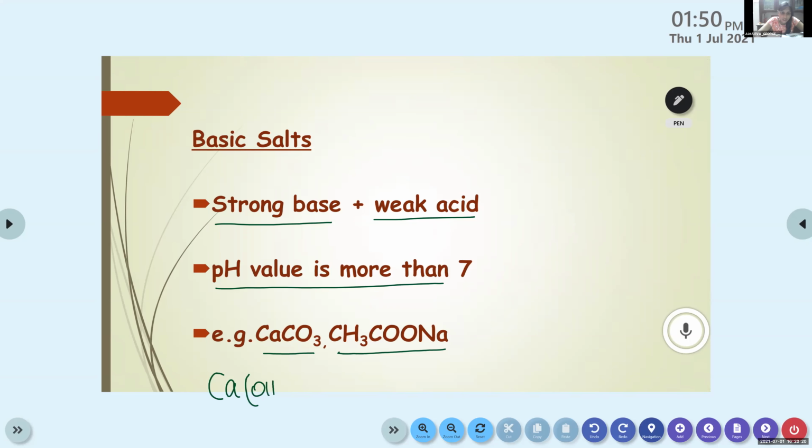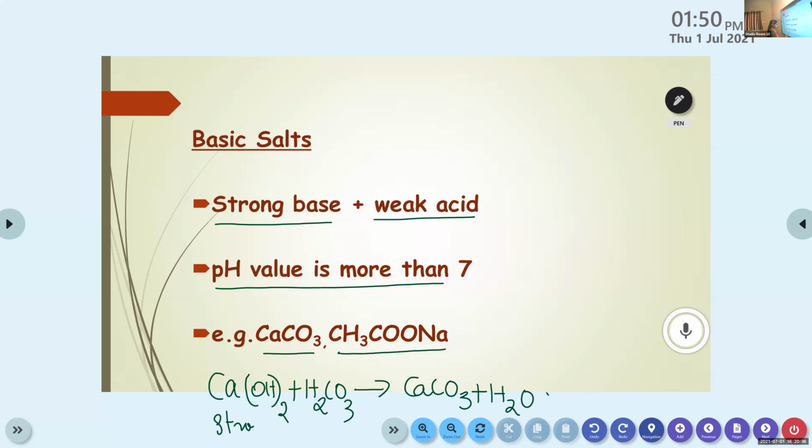It's from calcium hydroxide plus carbonic acid, H2CO3. It gives CaCO3 plus H2O. Yes. So this one is a strong base, and this one is a weak acid.